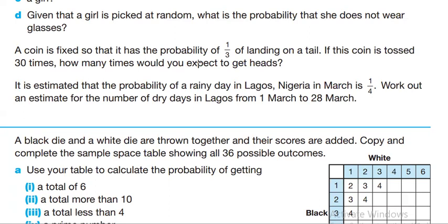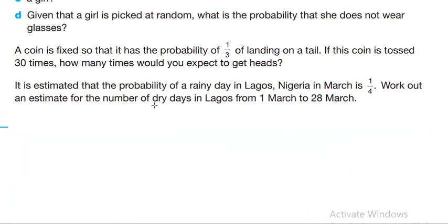Then multiply it by the number of days that we have. From 1st of March till 28th, we're talking about 28 days.